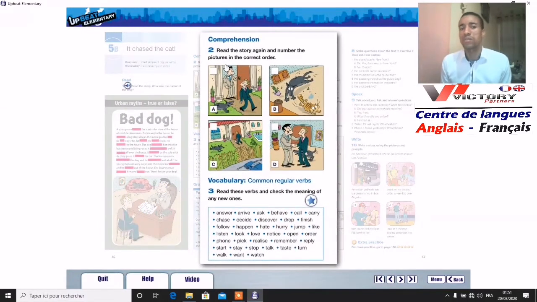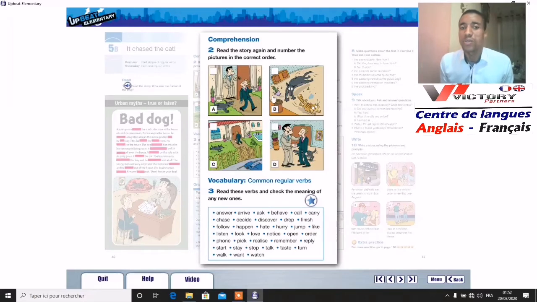The question says, read the story again and number the pictures in the correct order. So you take some time, you can stop the video, you read the story, and then you put the pictures in the correct number. Alright. Have you found the right order? Alright, so let's start and number them in the correct order.